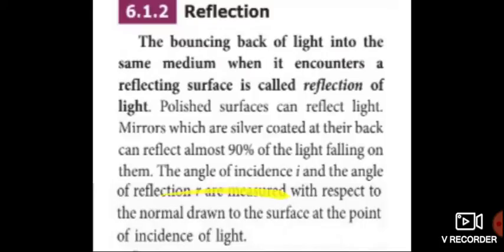Okay students, the angle of incidence i and the angle of reflection r are measured with respect to the normal drawn to the surface at the point of incidence of light.